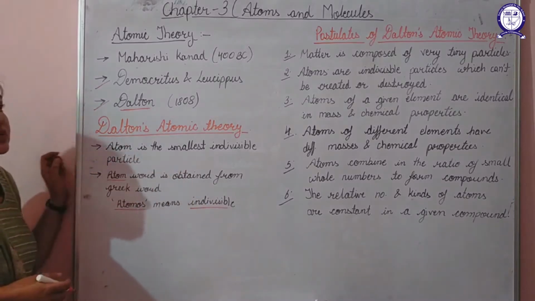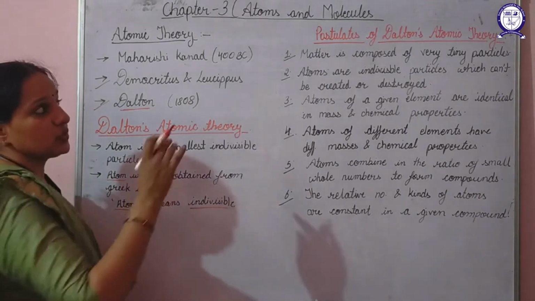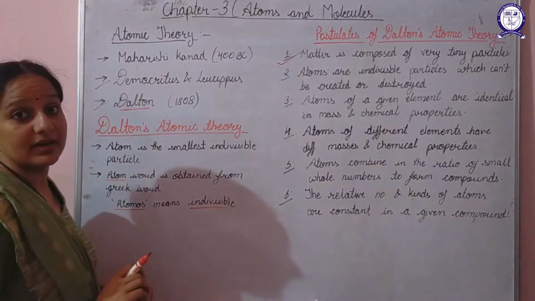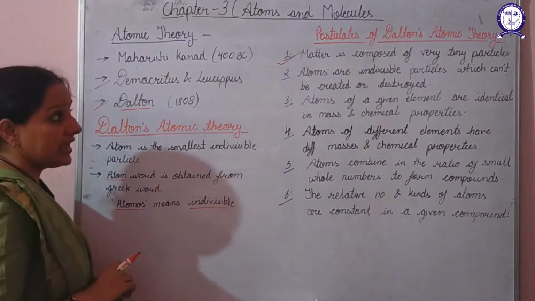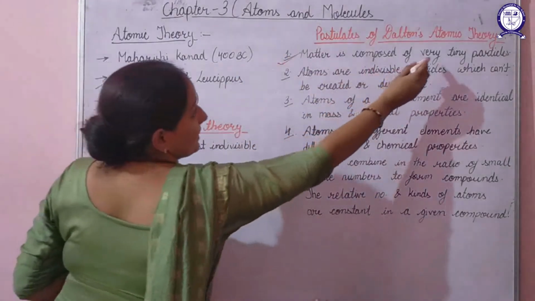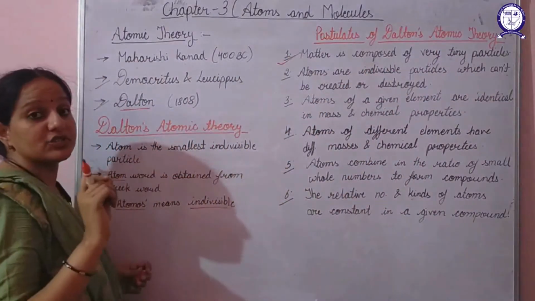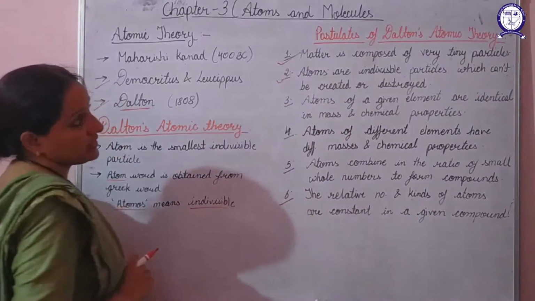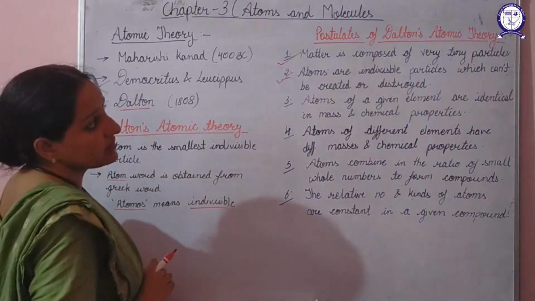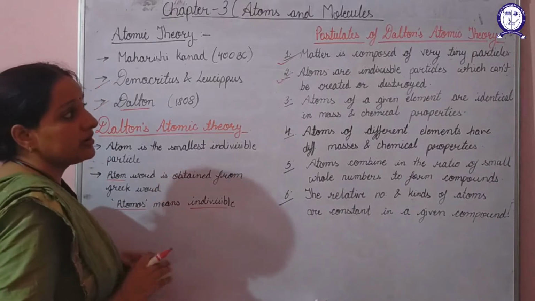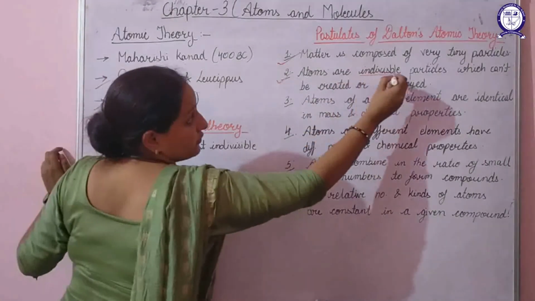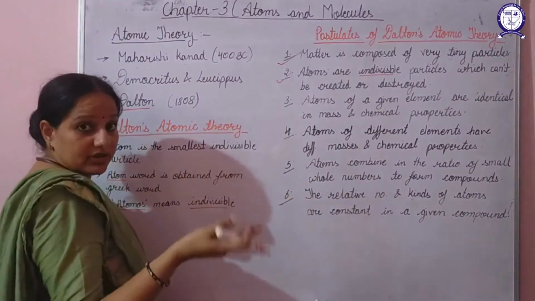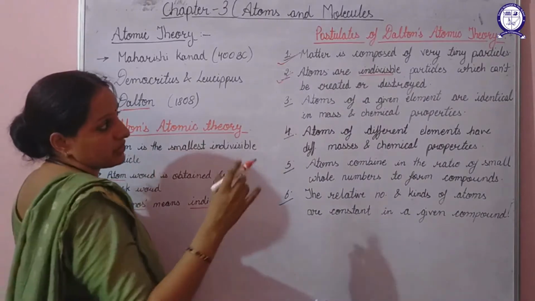Now, if we talk about the postulates of Dalton's atomic theory, in his first postulate, Dalton states that matter is composed of very tiny particles, and he called those particles atoms. According to his theory, the smallest unit of matter is the atom. In his second postulate, he states that atoms are indivisible particles which cannot be created or destroyed. We cannot create an atom nor can we destroy an atom.